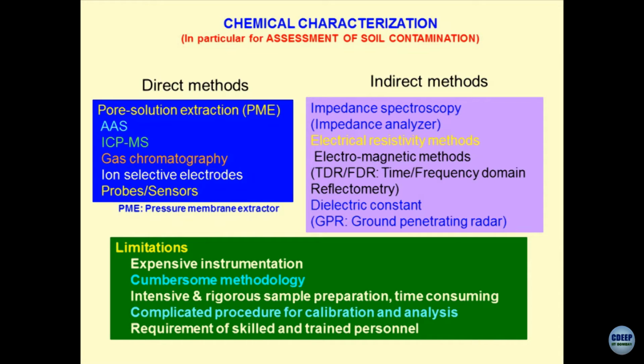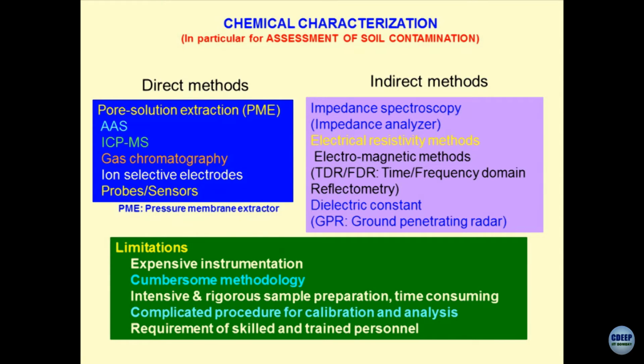It depends upon the level of accuracy you want. AAS is less accurate. It is normally used up to ppm levels, parts per million, of the concentration of the contaminants. ICP-MS is used for ppb or ppt levels, parts per billion or parts per trillion.